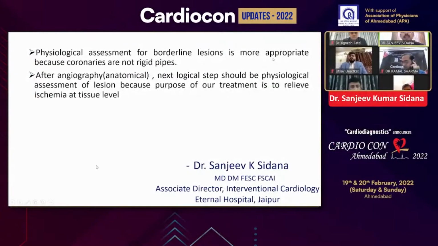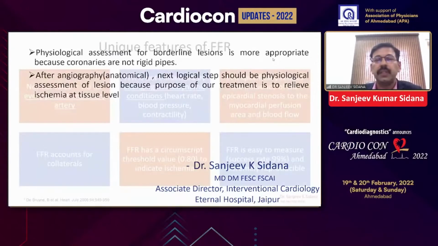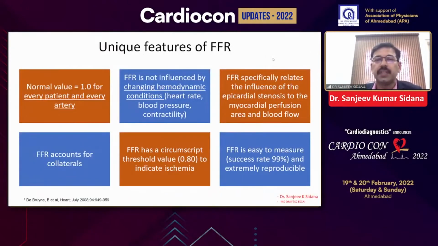Once we have done an anatomical test, that is angiography, the next logical step should be a physiological assessment of the lesion, because ultimately the purpose of our treatment is to relieve the ischemia at the tissue level. These are some of the features very unique to FFR, and it is very easy to perform. The normal value is 1 for every patient and for every artery.